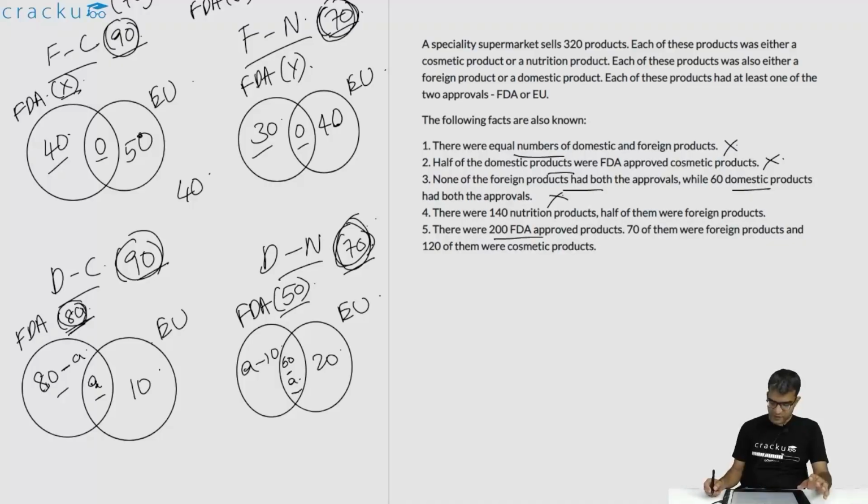There are 200 FDA approved products. That helped us in calculating the value of X, Y and this 50, because X plus Y plus this Z, if you are assuming, is equal to 200 minus 80, which is 120, and 70 of them are foreign products. That helped us in calculating X plus Y. So based on these two informations, we can figure out that FDA approved domestic nutrition products is 50 and 120 of them are cosmetic products. Because we know that the number of domestic cosmetic FDA approved products is 80, we can infer that X is 40, and based on that we can fill the remaining Venn diagram up. Still we can't calculate the value of A, so that cannot be calculated. Let us go ahead and answer the questions that follow.